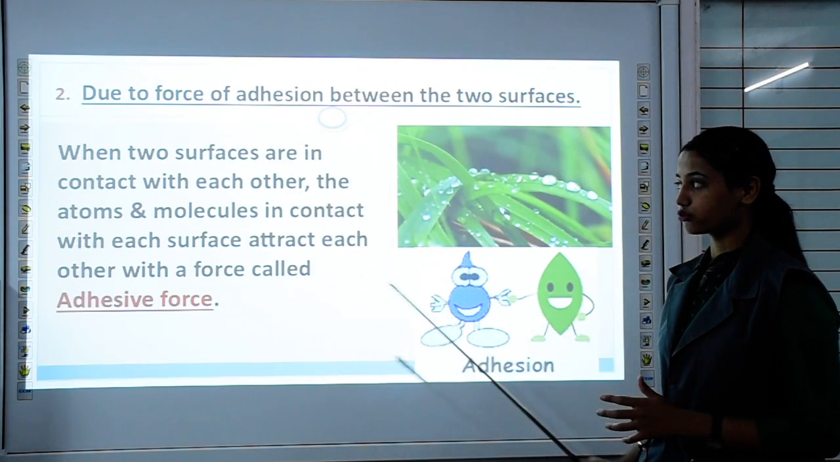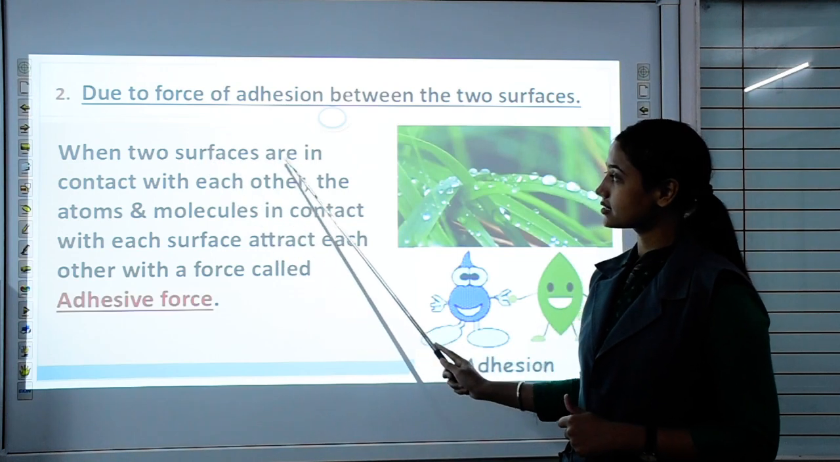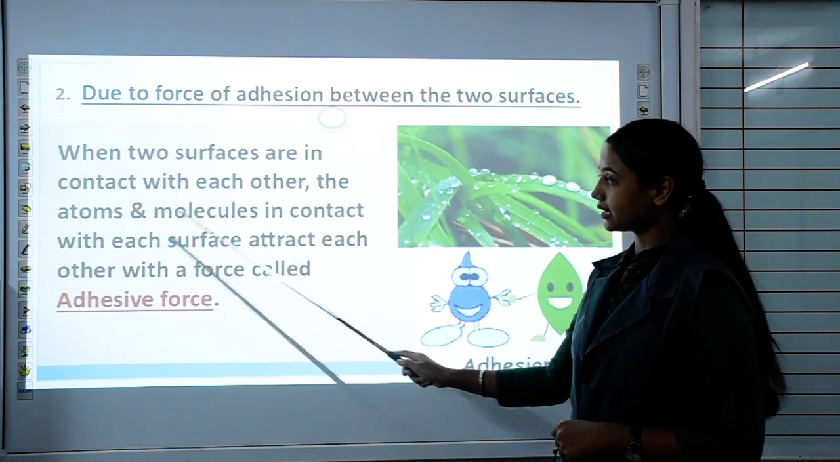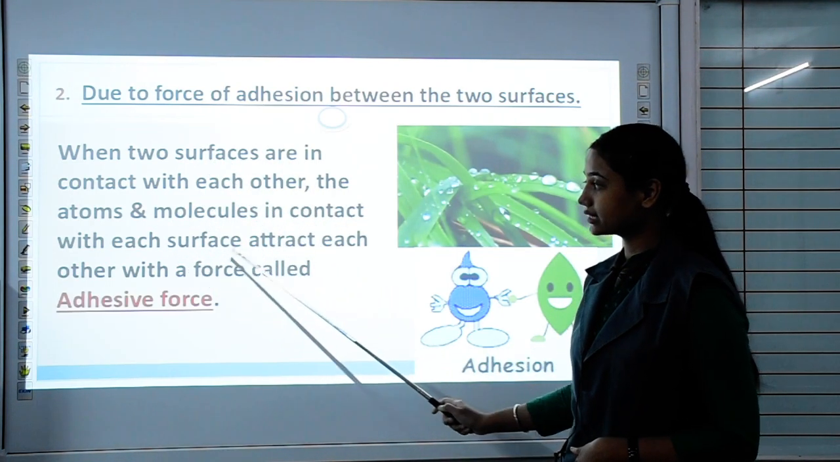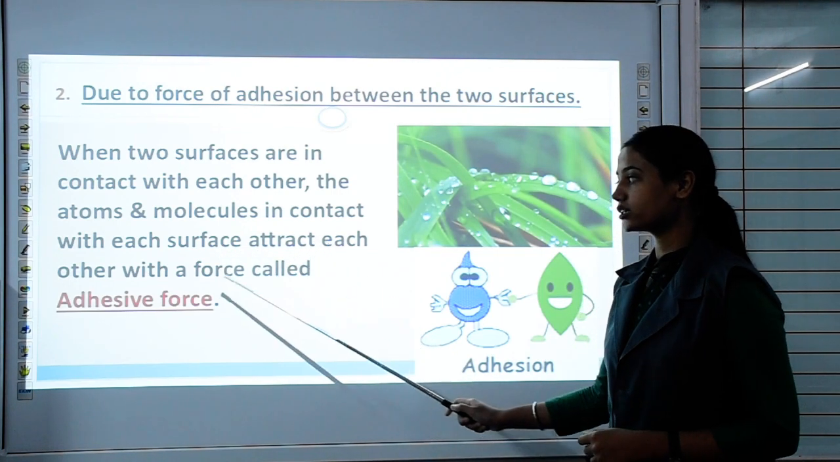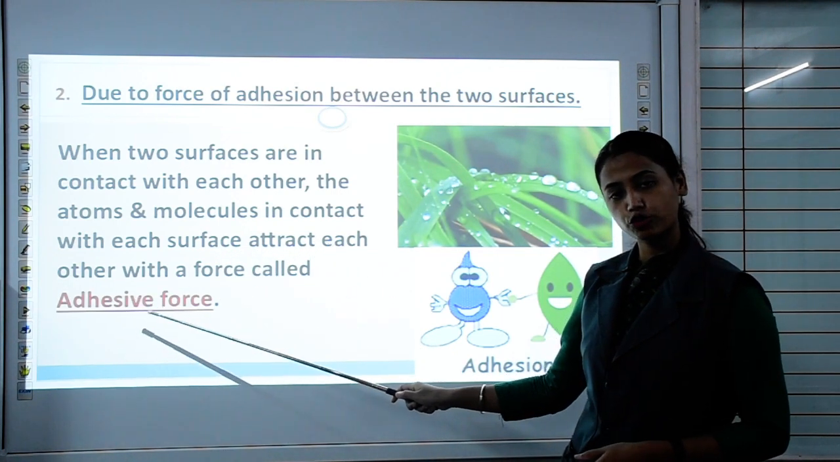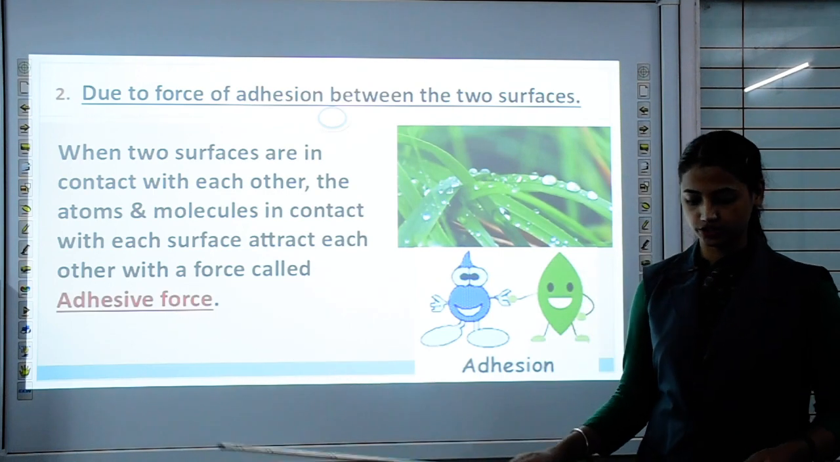That causes frictional force. So when two surfaces are in contact with each other, the atoms and molecules in each surface attract each other with a force called adhesive force, or force of adhesion.